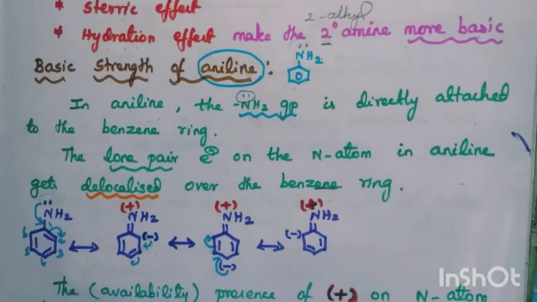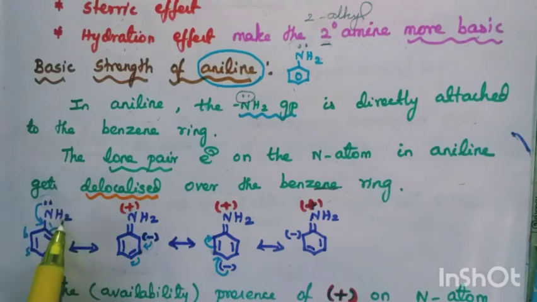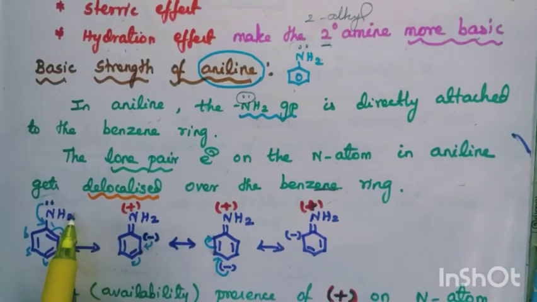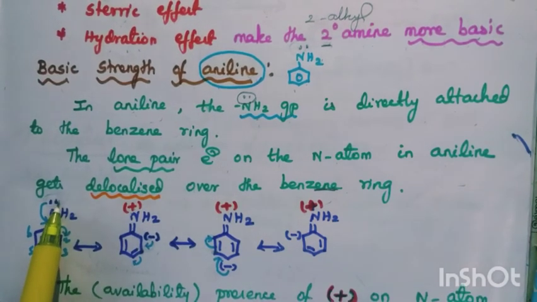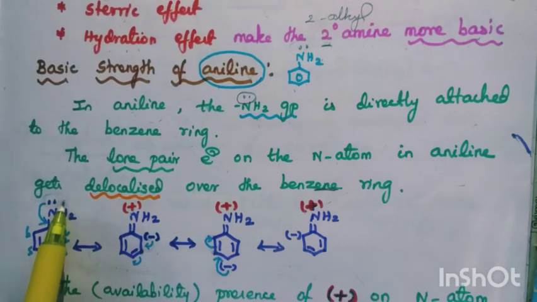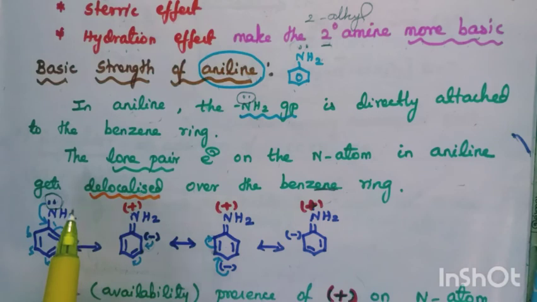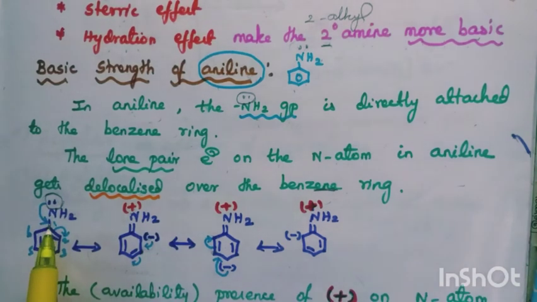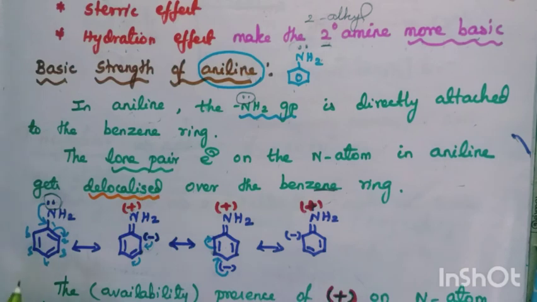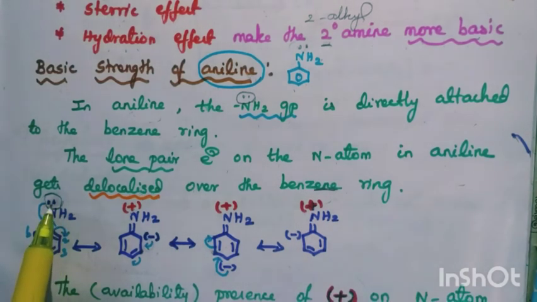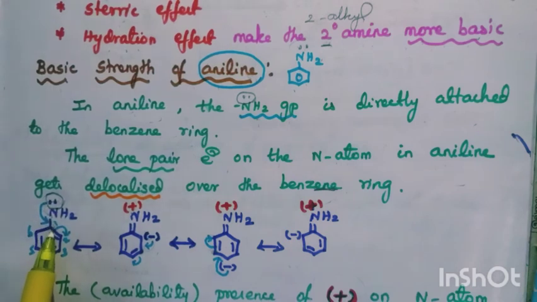How does it get delocalized? Let's see. This is the normal structure of aniline. Nitrogen carries the lone pair, excess of electrons. Now delocalization. This electron shifts here. We have only single bonds there, no? All the carbon atoms have 4 valency, so this is already satisfied.